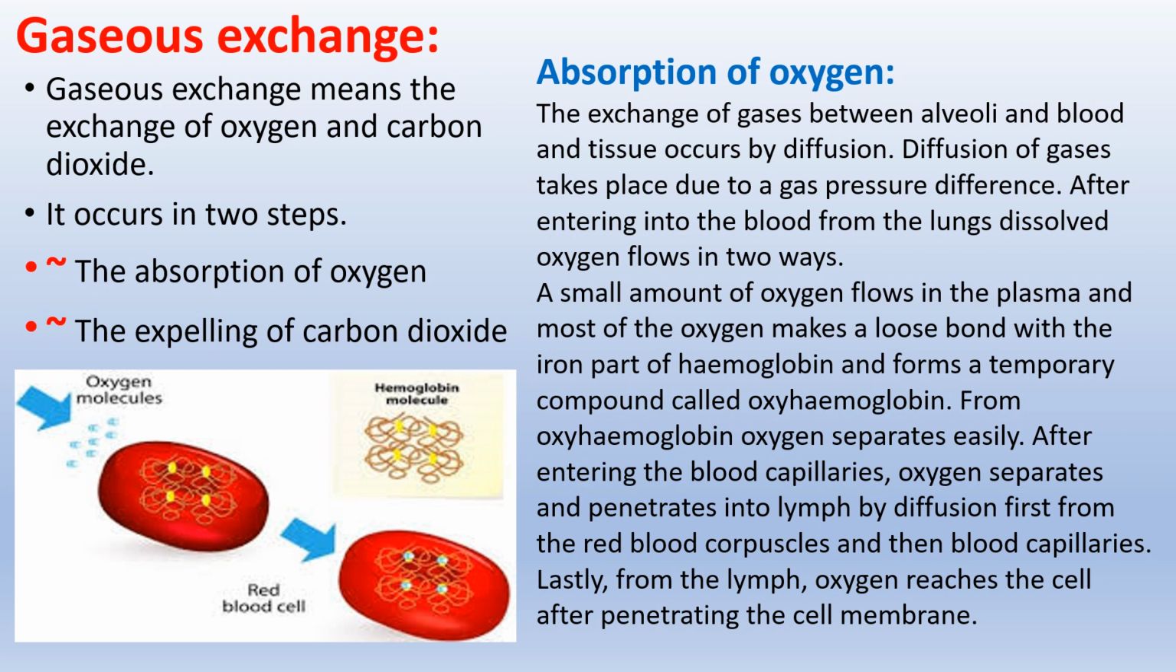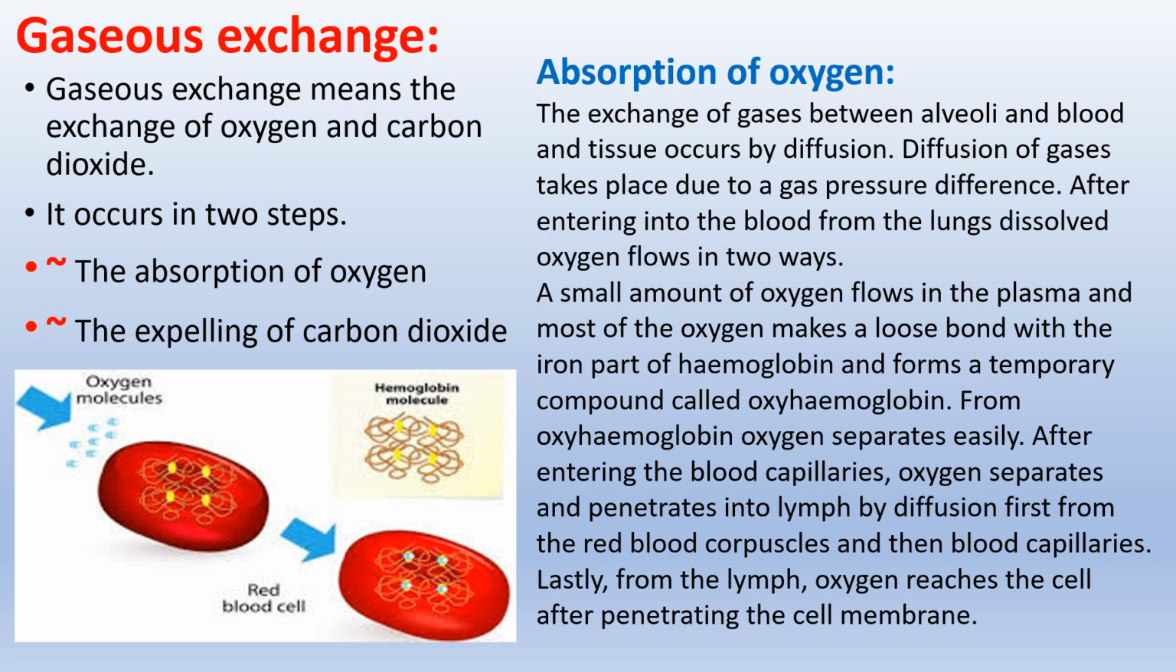After entering into the blood from the lungs, dissolved oxygen flows in two ways. A small amount of oxygen flows in the plasma and most of the oxygen makes a loose bond with the iron part of hemoglobin and forms a temporary compound called oxyhemoglobin. From oxyhemoglobin, oxygen separates easily.